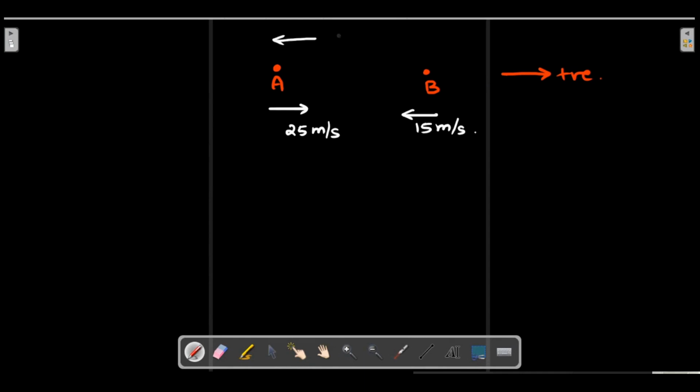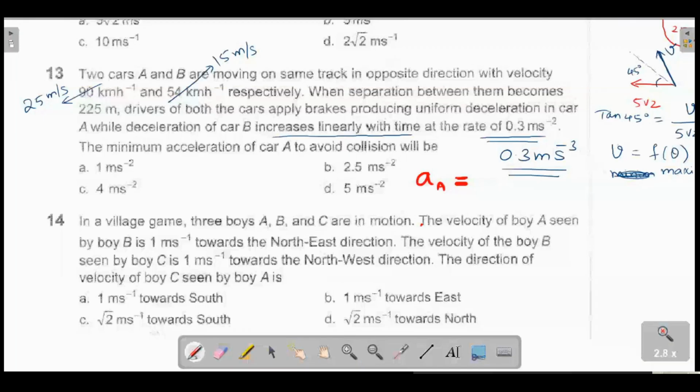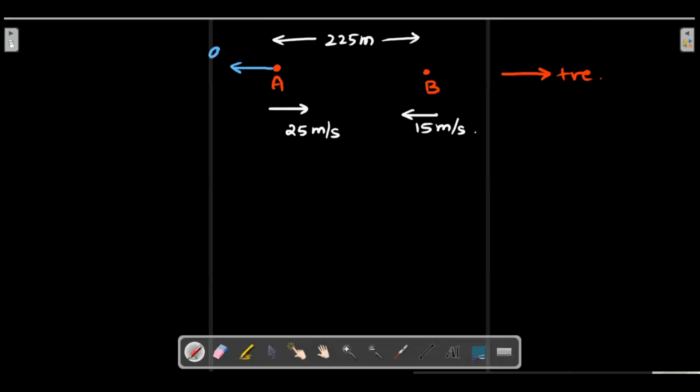And at an instant when the gap between them is 225 meter, A started applying brakes. Remember, applying brakes, which is retardation, acceleration should be considered to be in the opposite direction of velocity. So the acceleration vector of A would be in this direction. He said it's just uniform. The minimum value of A you have to find.